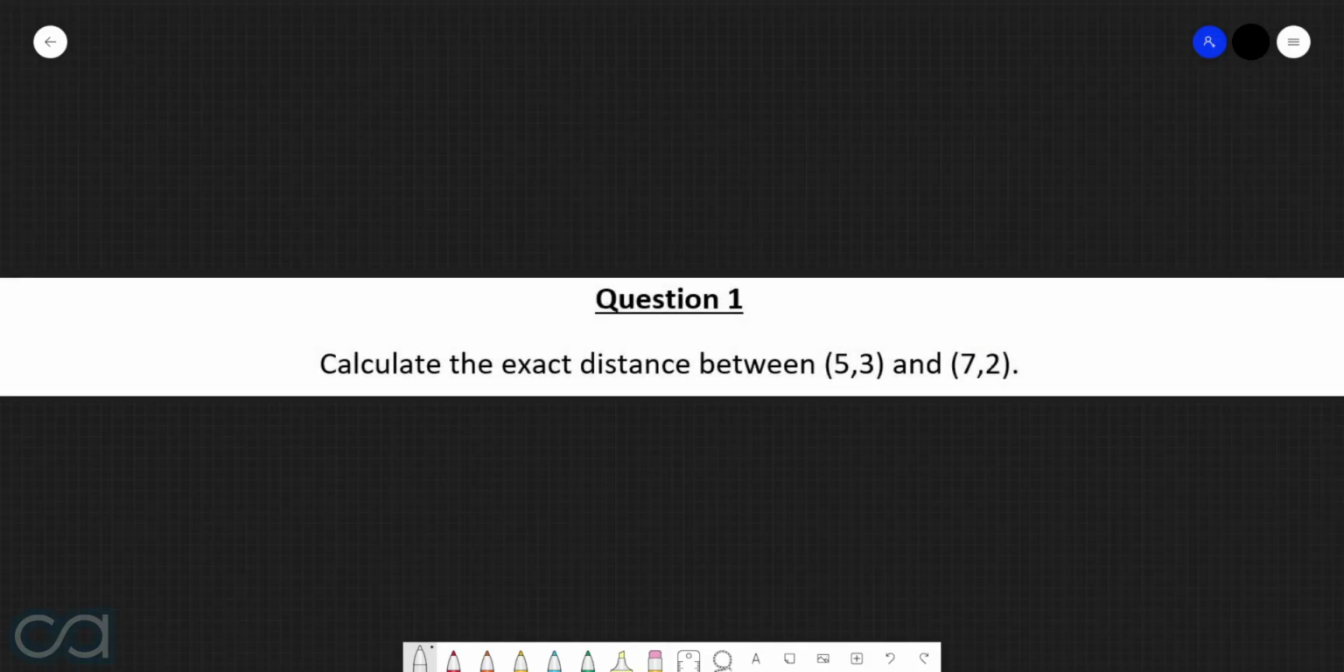Question 1. Calculate the exact distance between 5,3 and 7,2. Alright, so the 2 points that we're working with here are 5,3 and 7,2. So, first thing that we can do here is classify these points as point 1 and point 2. So just for ease, I'm going to call this point here point 1 and this point here point 2. And so therefore, we can label each of these 4 coordinates as the following.